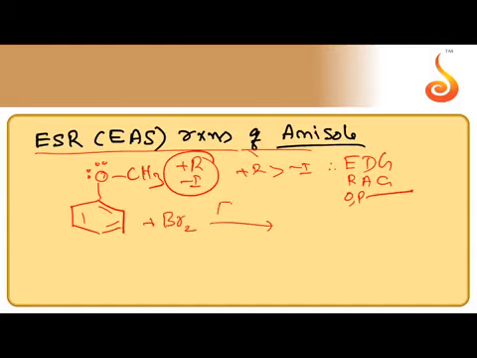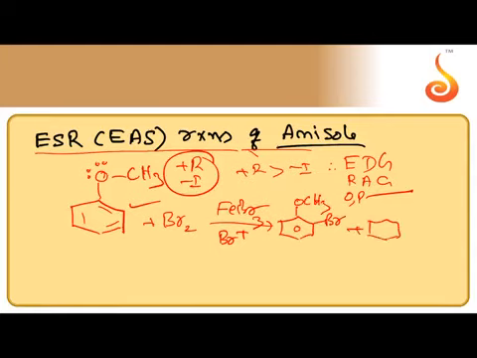If it is subjected to bromination in the presence of ferric bromide, what happens? Br plus may attack at the ortho position sometimes, the para position at other times. So we can get ortho bromoanisole as well as para bromoanisole. So monobromination takes place. Nitration is the same.